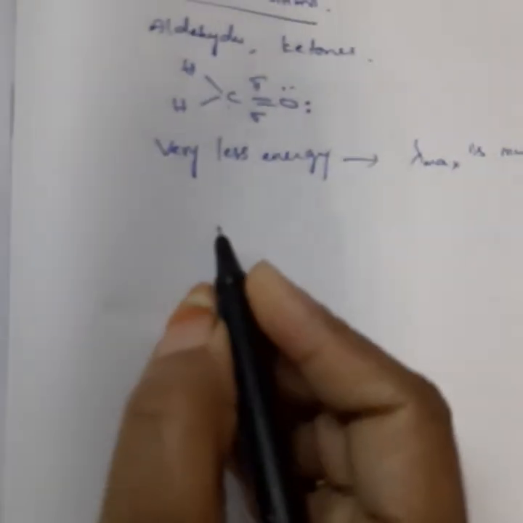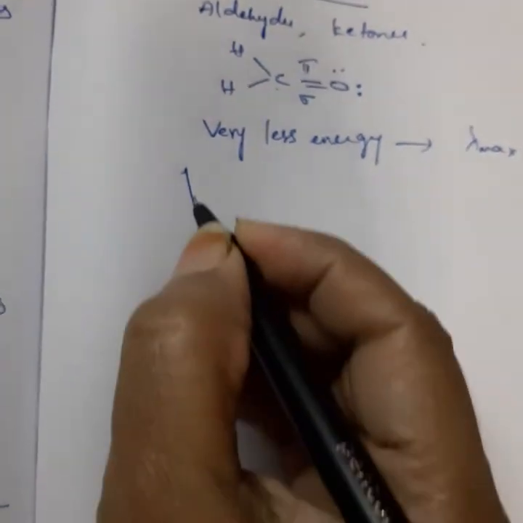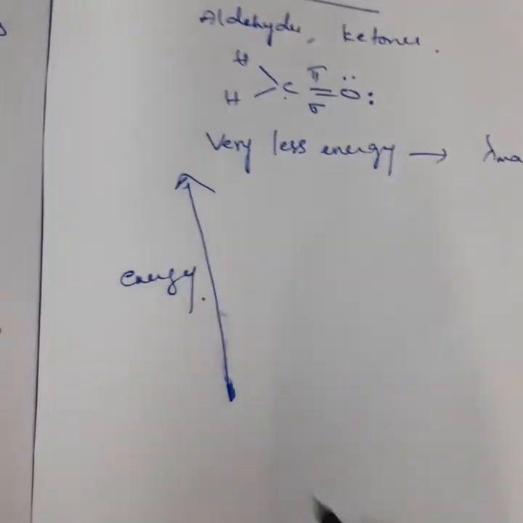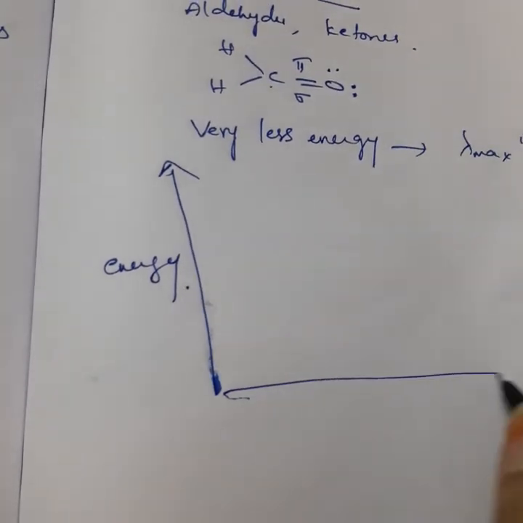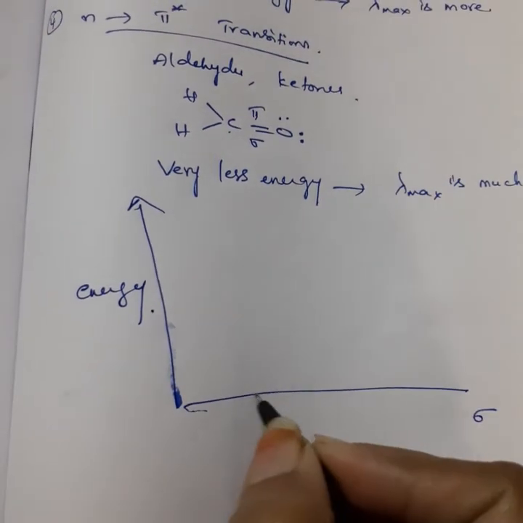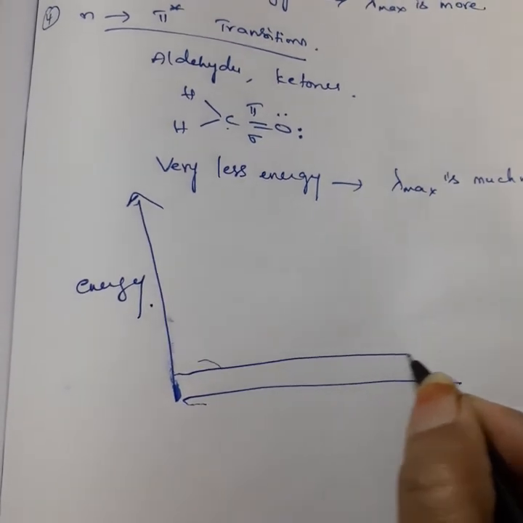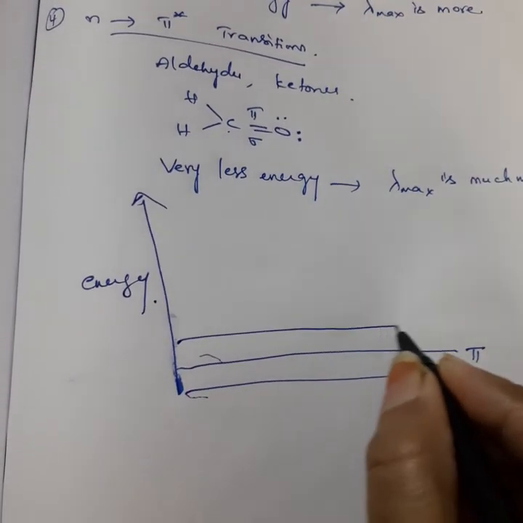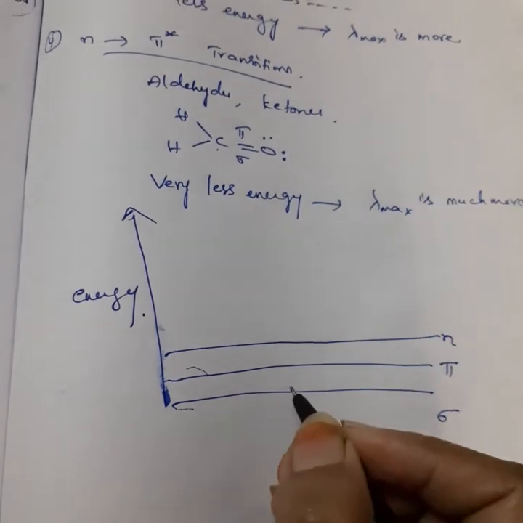Generally we take energy on the y-axis, and I will show you the various transitions involved. This is energy. So this is sigma. Compared to sigma, pi has more energy. Compared to pi, non-bonding has more energy.